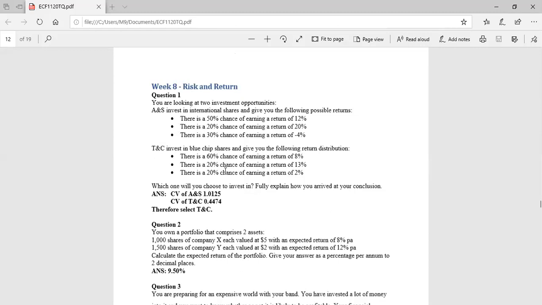Then the other company, TNC, invest in blue chip shares and give you the following return distribution. There's a 60% chance of earning a return of 8%, 20% chance of earning a return of 13%, and 20% chance of earning a return of 2%. So the question is, which one will you choose to invest in? Fully explain how you arrived at your conclusion. So we'll work out this question.